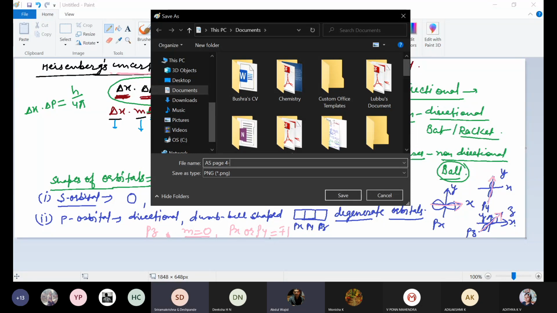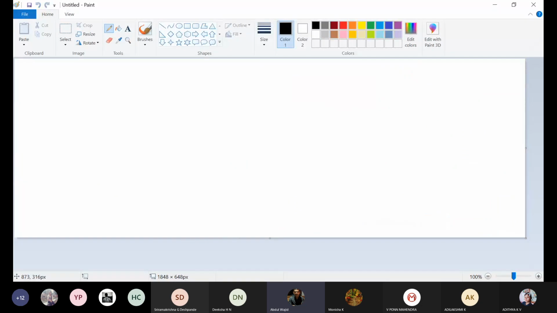Sir, is this along the x-axis, meaning on that x-axis line, or somewhere around it? No, on that axis only. If it is between the axes, you will come to know in the next slide. We will talk about what is the meaning of along the axis and what is the meaning of between the axes.